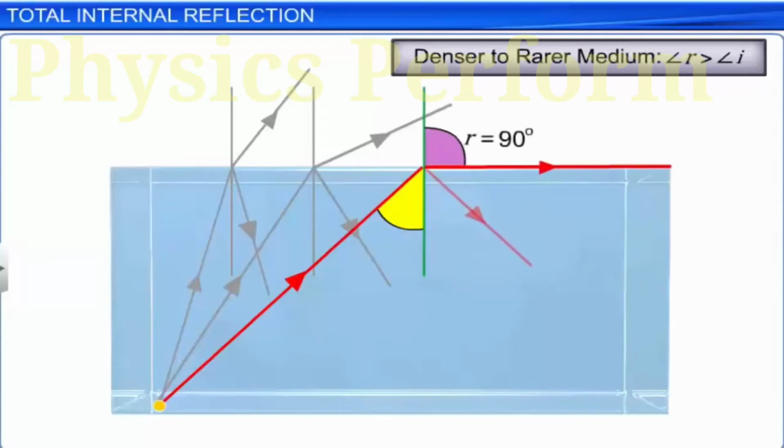This angle of incidence in the denser medium is called the critical angle C for the pair of media under consideration. That means if I is equal to C, then R is equal to 90 degrees.